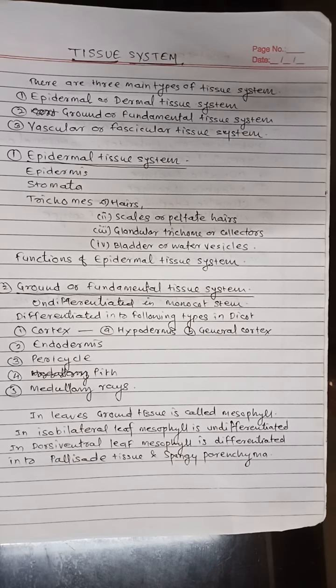Endodermis is indistinct or absent in monocot stem. Functions of endodermis. The endodermis acts as a water-tight jacket between xylem and cortical tissue. It also prevents diffusion of air inside the vessels.